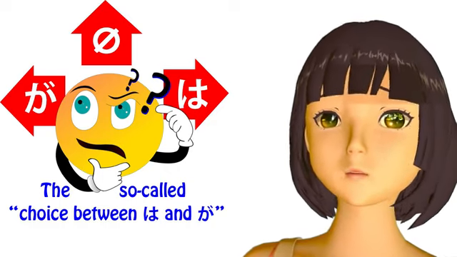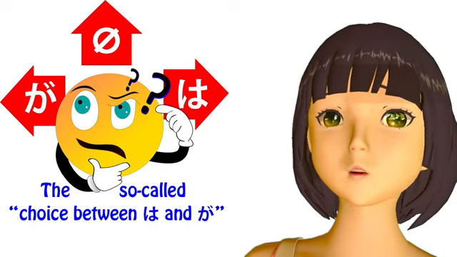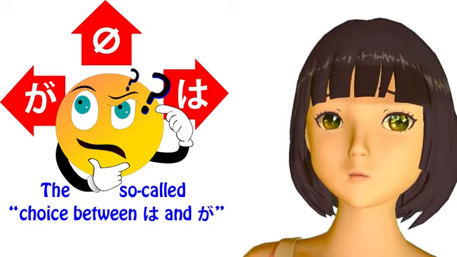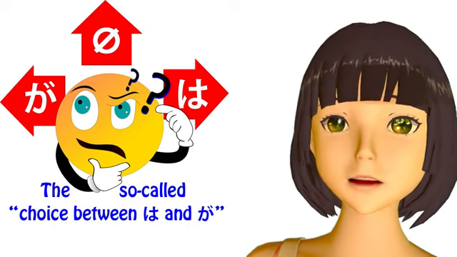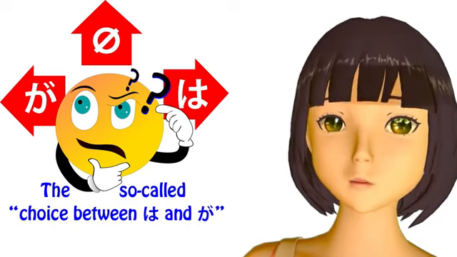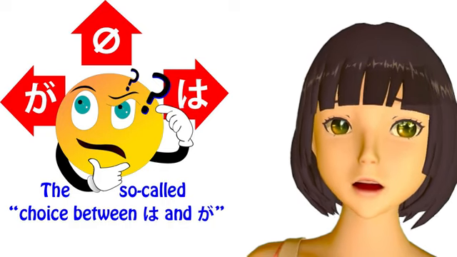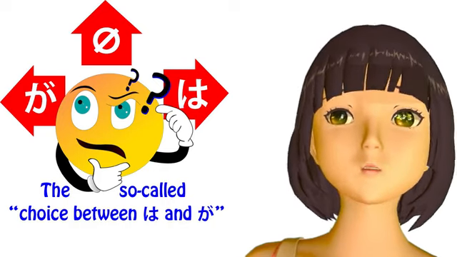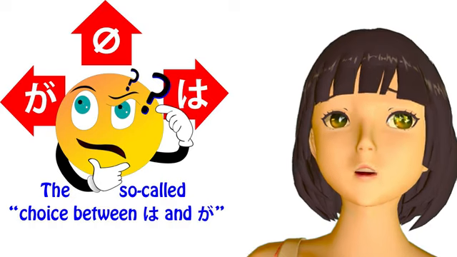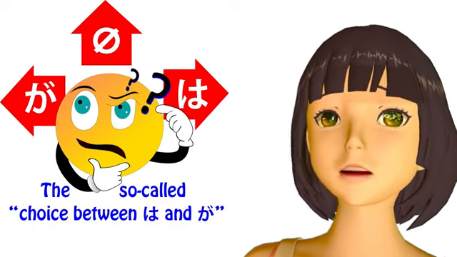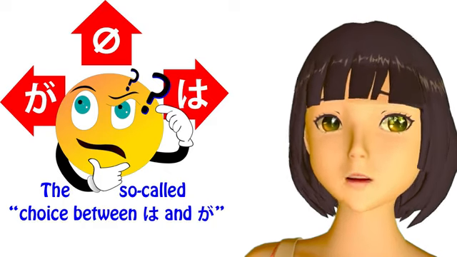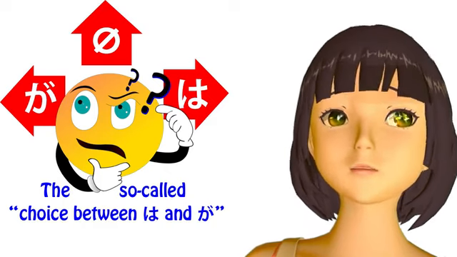We know that they're absolutely different species of particle. What we know from this lesson is that when we're making a choice between wa and ga, we're choosing which of two elements, which are always present, to make visible. Whether we make the wa visible, the ga visible, or neither visible.